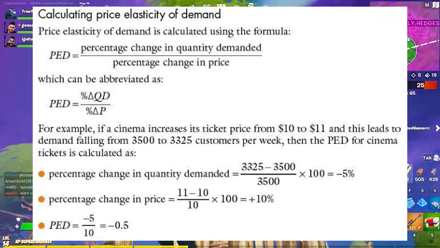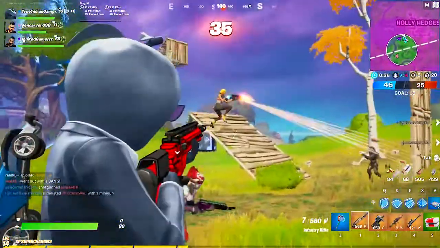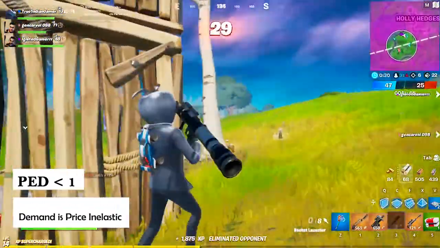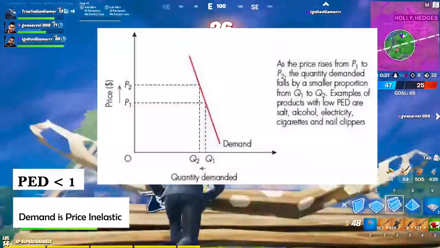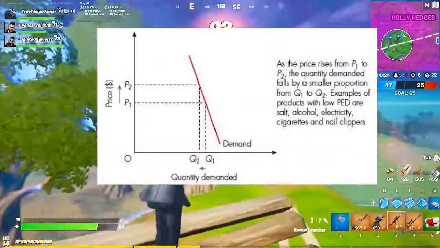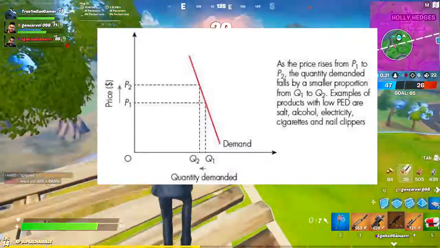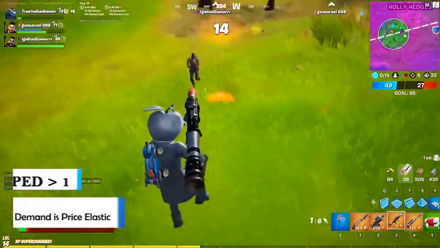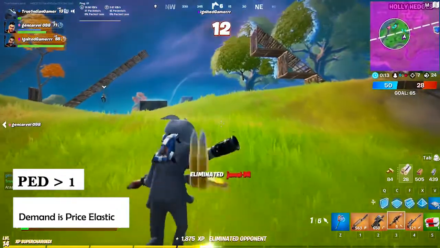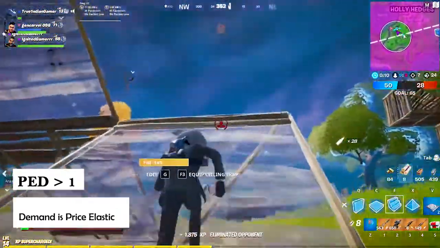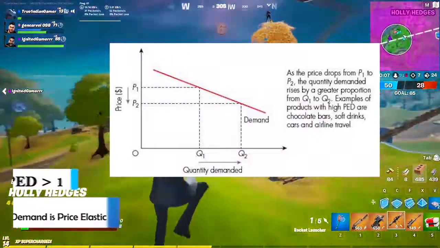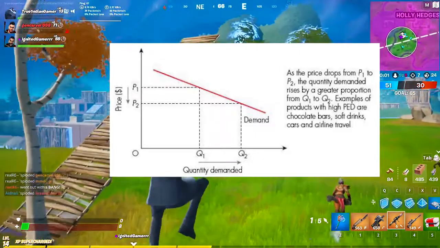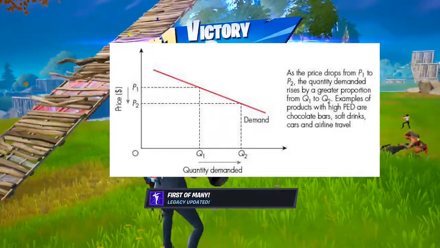Price elasticity of demand. The calculation of PED generally has two different possibilities. If the PED for a good is less than 1, then demand is price inelastic, or demand is relatively unresponsive to changes in price. This is because the percentage change in demand is smaller than the percentage change in the price, as shown here. If the PED for a product is greater than 1, then the demand is price elastic. That is, demand is relatively responsive to change in price. This means when price changes, the demand changes by more than the percentage change in the price, as shown in the diagram. However, there are three special cases.